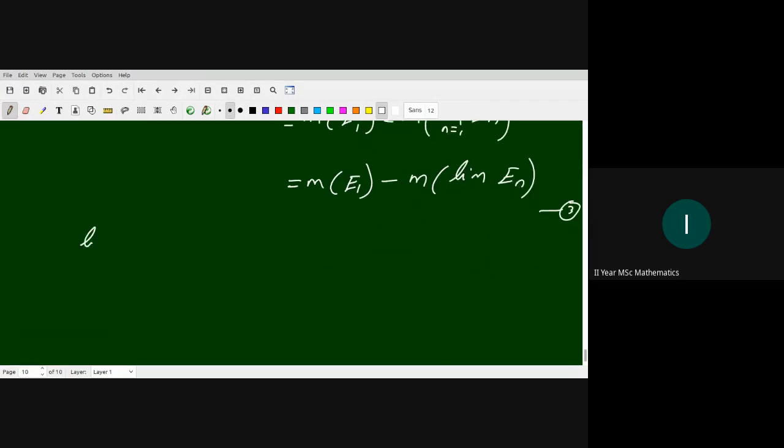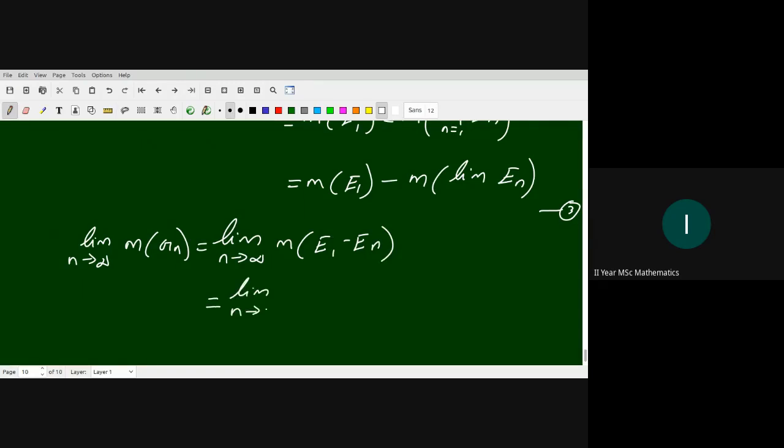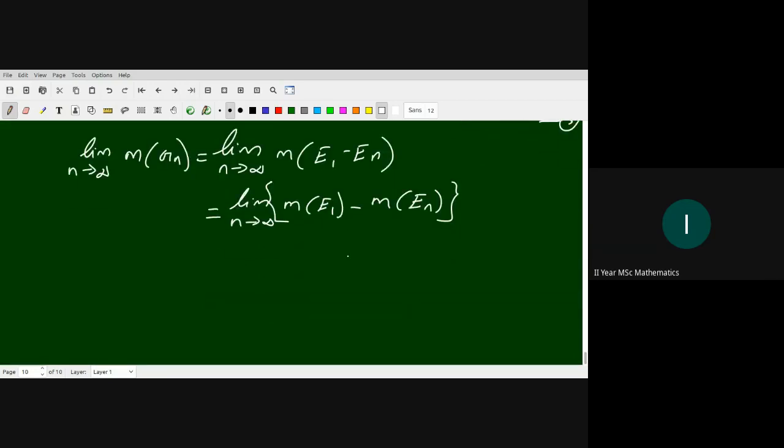Now we take the limit as n tends to infinity and write m of Gn. By the definition of Gn, this is m of E1 minus En. We know the measure of E1 is finite, so we can split the measure as the measure of E1 minus the measure of En. The m of E1 is a constant, so the limit is m of E1 minus the limit as n tends to infinity of m of En. This is equation number 4.